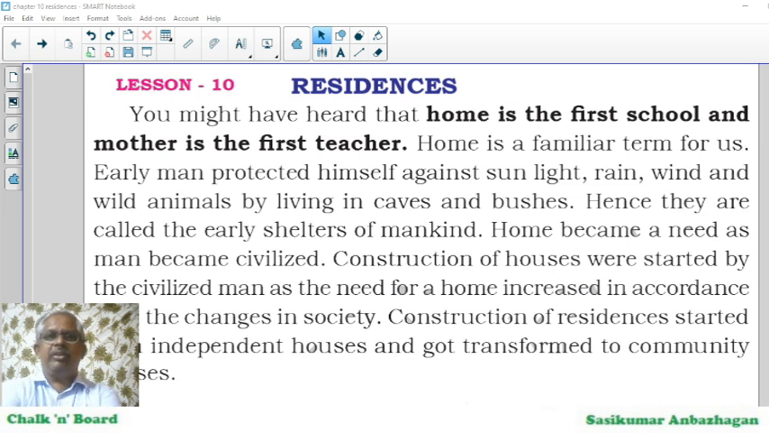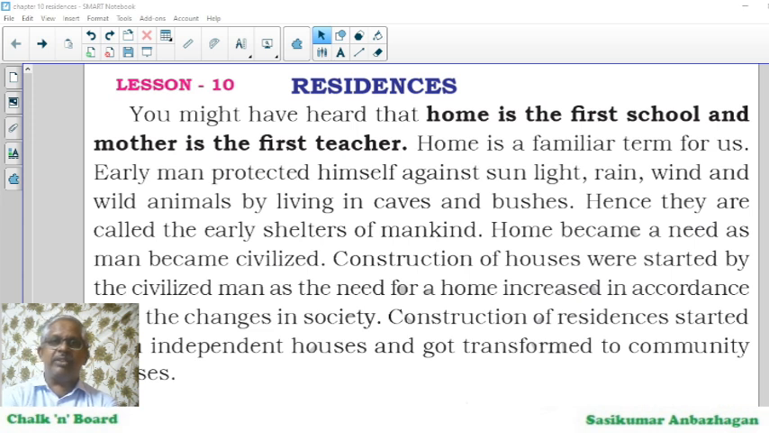Good morning, everybody. Today's class is on 5th standard EVS lesson number 10, Residences, for the state government of Karnataka. We have a chapter called Residences here. You might have heard that home is the first school and mother is the first teacher. Home is a familiar term for us.